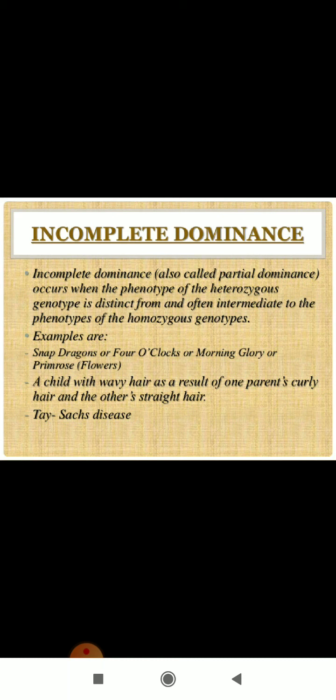So the most important example of incomplete dominance is the flower color of snapdragons, or the flower color of morning glory or primroses. The second example is the child with wavy hair. If you cross a father whose hair is curly with a mother whose hair is straight, the child would have wavy hair, neither straight nor curly. It is wavy. And the third one is Tay-Sachs disease.